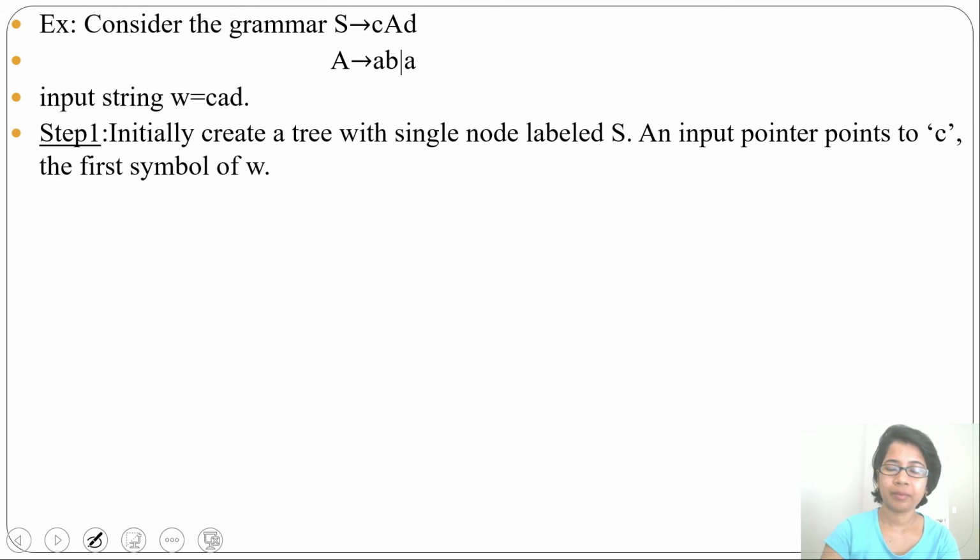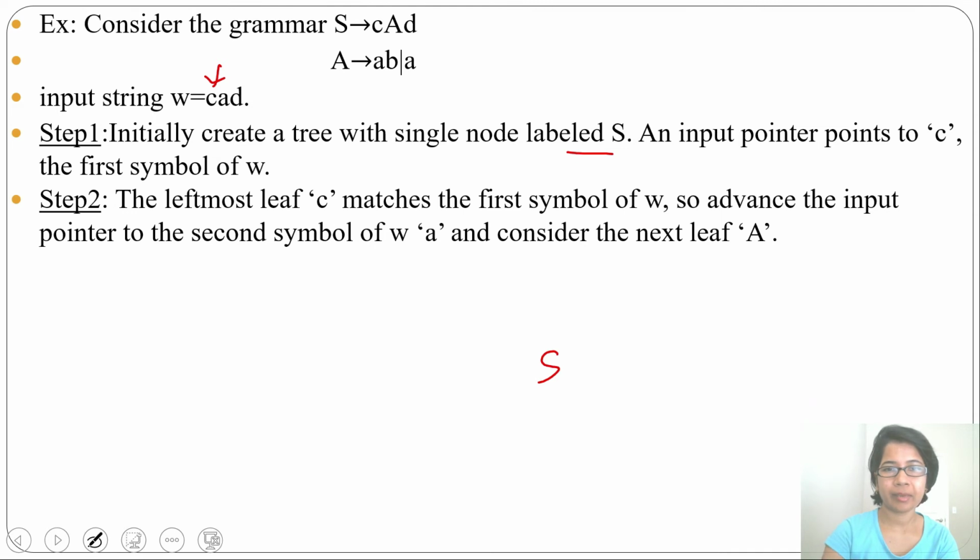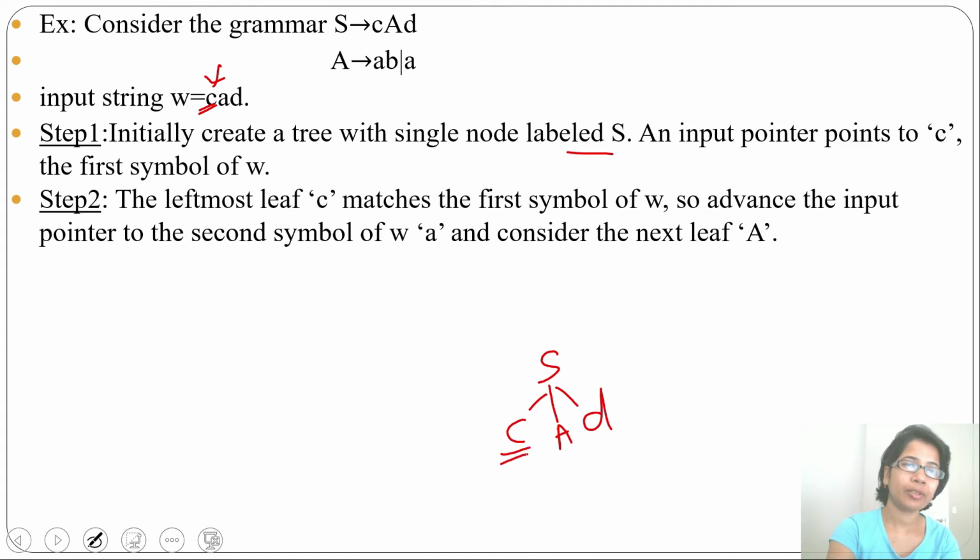So first step you just create a node labeled S, then input pointer will point to C, the first symbol of W. Then second step will expand this S as C A D. Now it will match. The input pointer is pointing to C and first leaf is C, so it will match. Next input pointer will move to second symbol. What is second symbol?